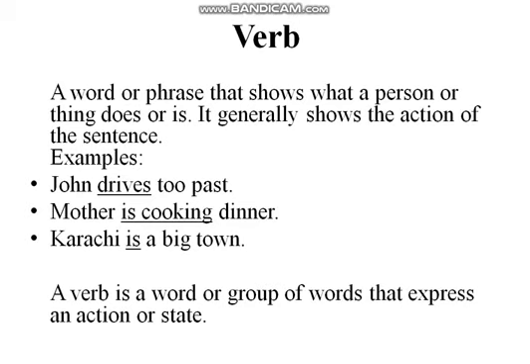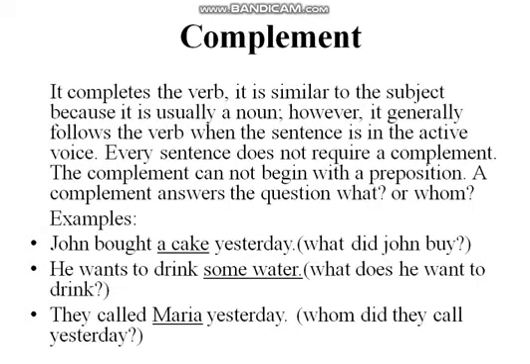A verb is a word or group of words that expresses an action or a state. It simply shows an action or a state. Then we have the complement. It completes the verb. As its name shows, complement is derived from the word complete. It completes the verb, so the action which is performed, it completes it. It is similar to the subject because it is usually a noun, and the subject is also usually a noun.